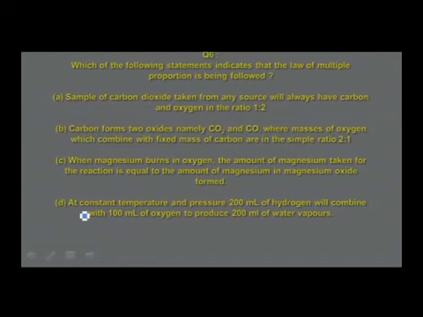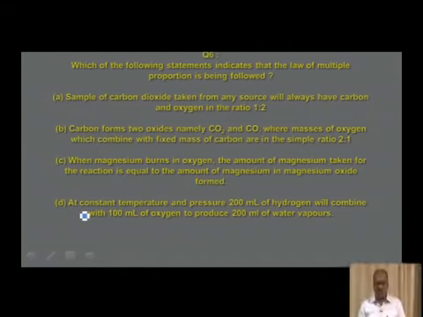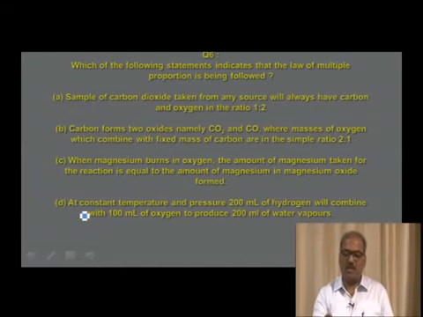When you read this question, you clearly understand that this option is based on the law of definite proportions. Carbon forms 2 oxides, namely carbon dioxide and carbon monoxide, where masses of oxygen which combine with a fixed mass of carbon are in the ratio 2:1. This is exactly the answer for the given question. Here the mass of one element, namely carbon, is fixed, whereas the mass of oxygen in carbon dioxide and carbon monoxide is in the ratio 32:16 or 2:1. So, you understand this is the required answer for the given question.